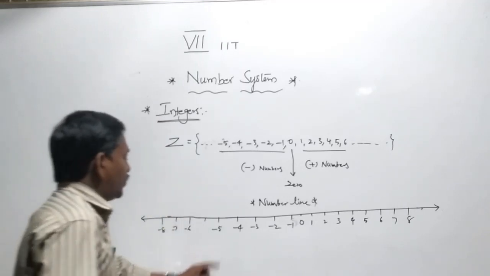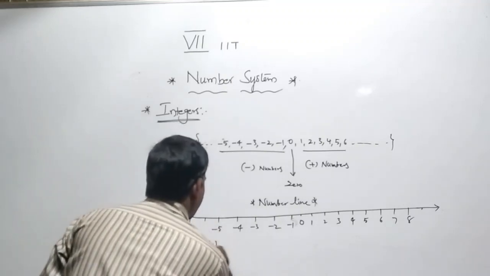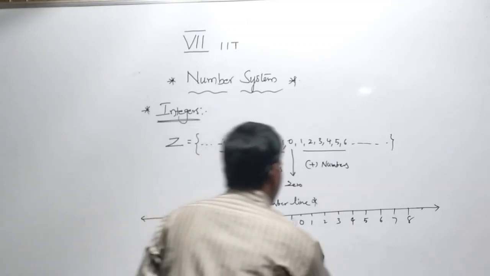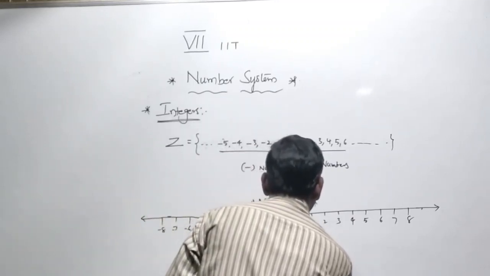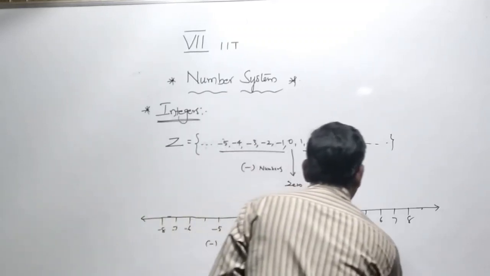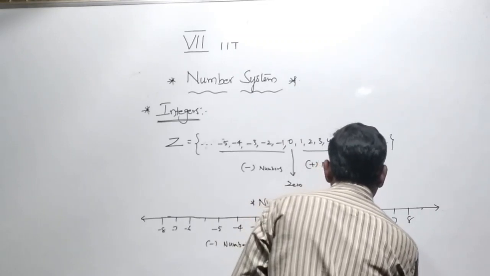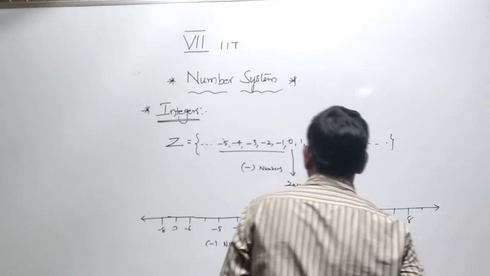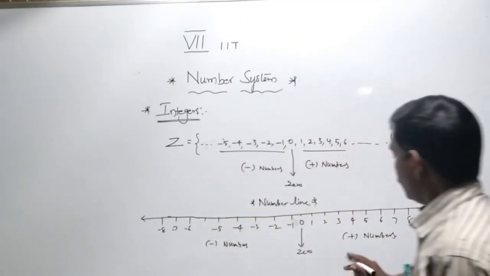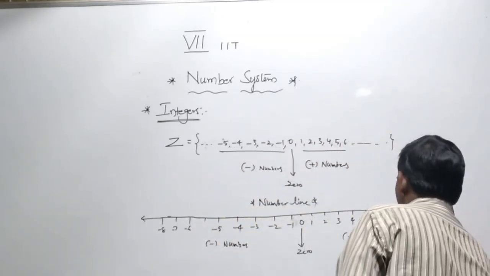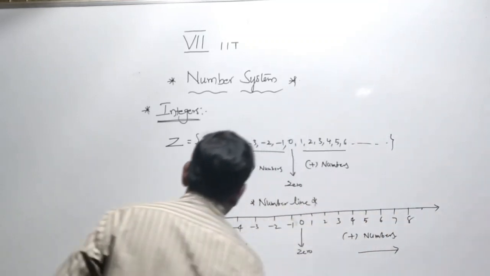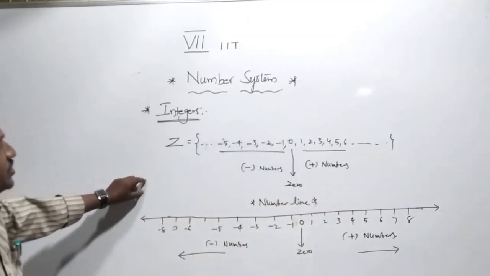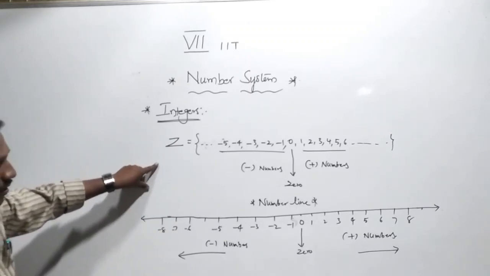Here are negative numbers, this is 0, and these are positive numbers. These are positive, these are negative. This is the representation of integers on a number line.